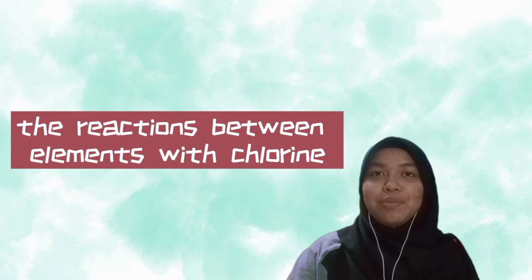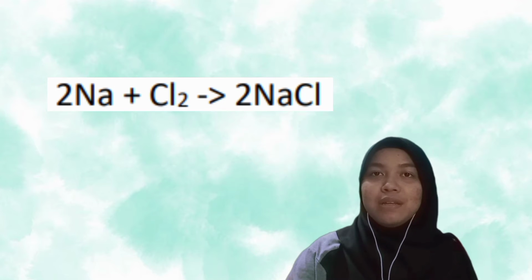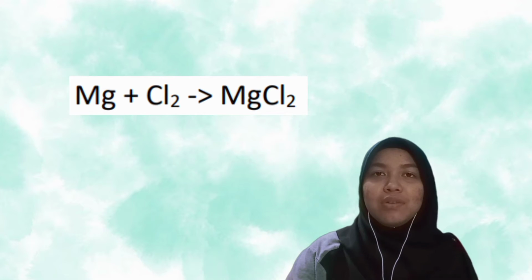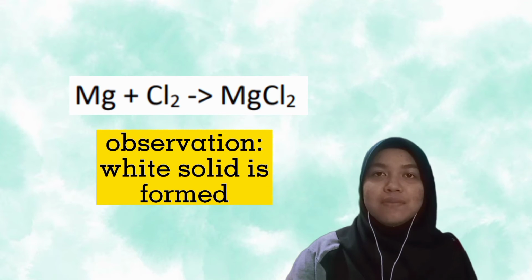Next, the reaction between elements with chlorine. The first one is sodium react with chlorine gas, produce sodium chloride. The observation is burns brightly with a yellow flame. Second, magnesium react with chlorine gas, produce magnesium chloride. The observation is white solid is formed.